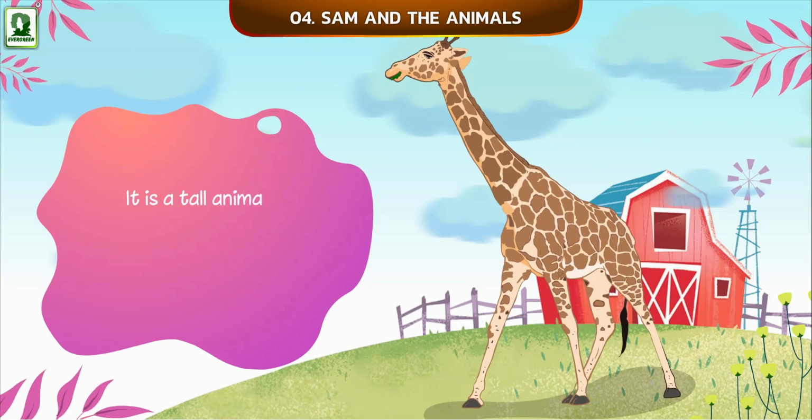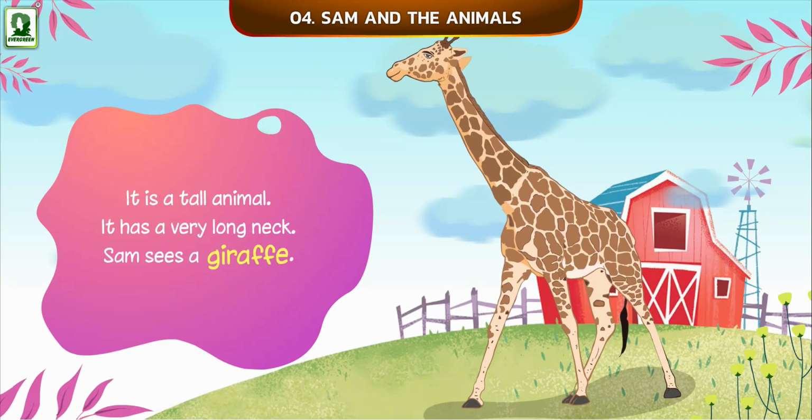It is a tall animal. It has a very long neck. Sam sees a giraffe.